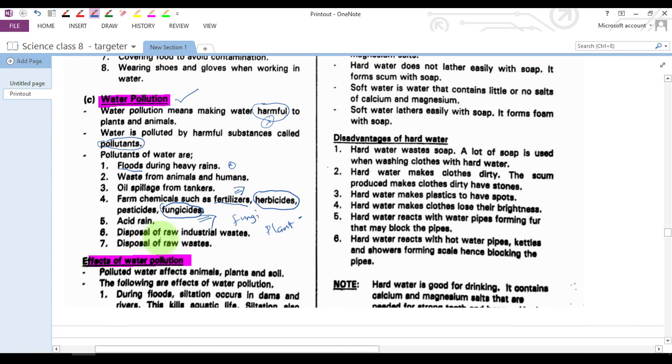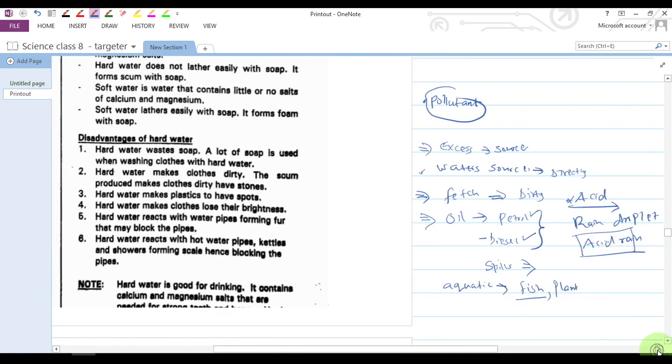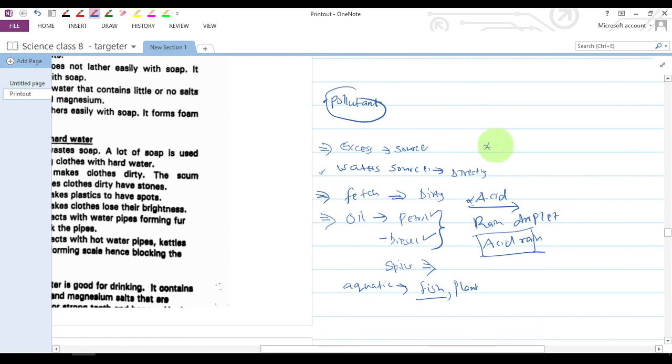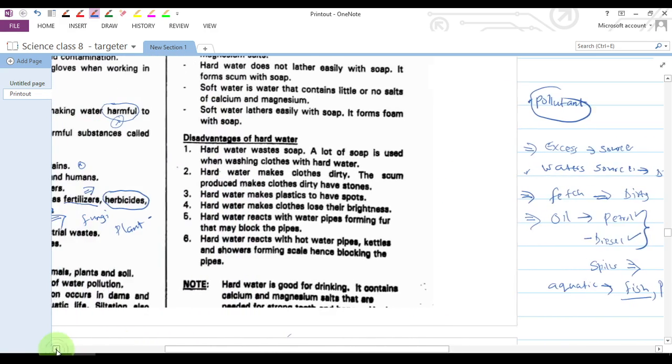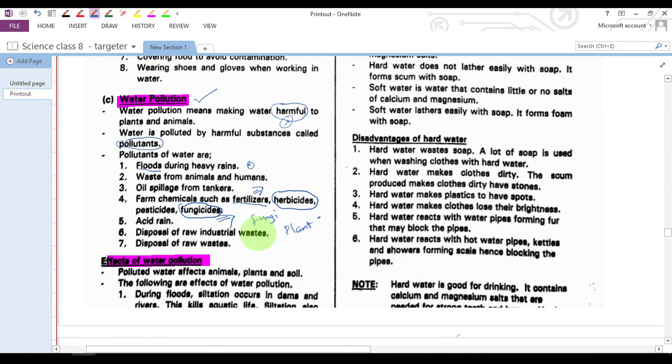We have disposal of industrial wastes. For example, in a place where there is an industry, there is the water or the sewage left after the industrial activities. When it goes to the rivers or water sources, that water becomes contaminated. And when it becomes contaminated, it cannot be safe for drinking.